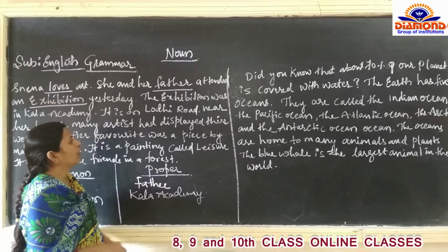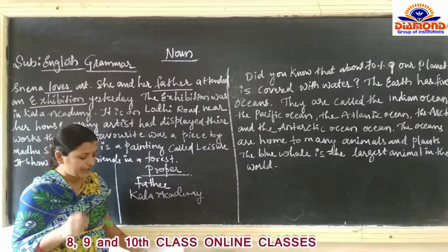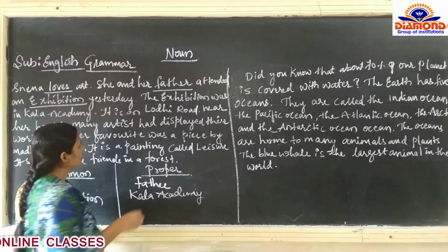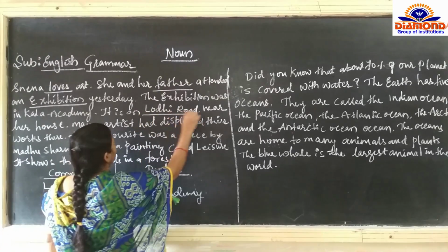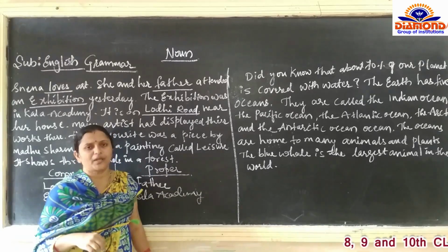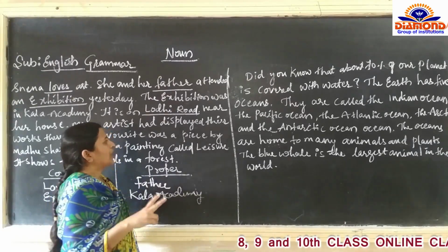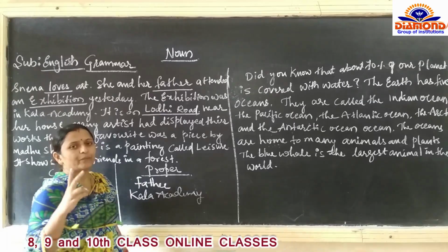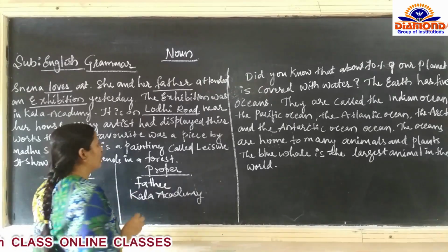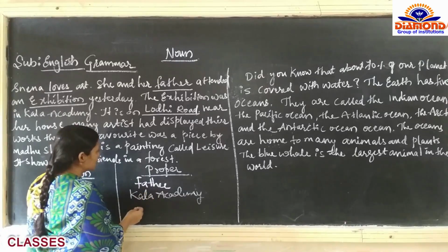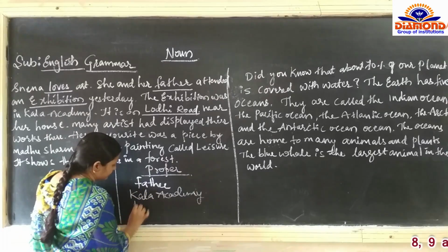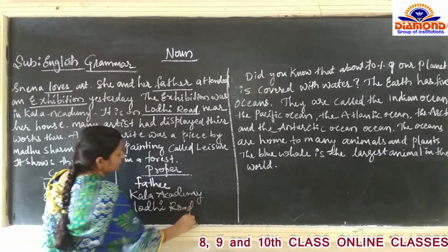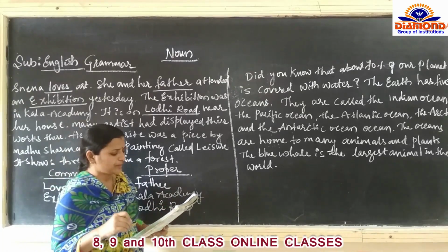It is on Lodhi Road. Here Lodhi Road, again Lodhi is also a name. So we have to identify whether it is common or proper. Lodhi Road is the particular name of a road. That is, Lodhi is also a proper noun. Lodhi Road. After that, continuation.